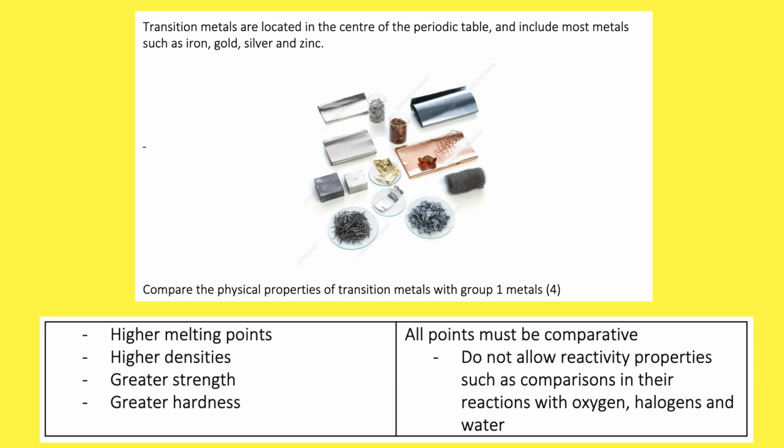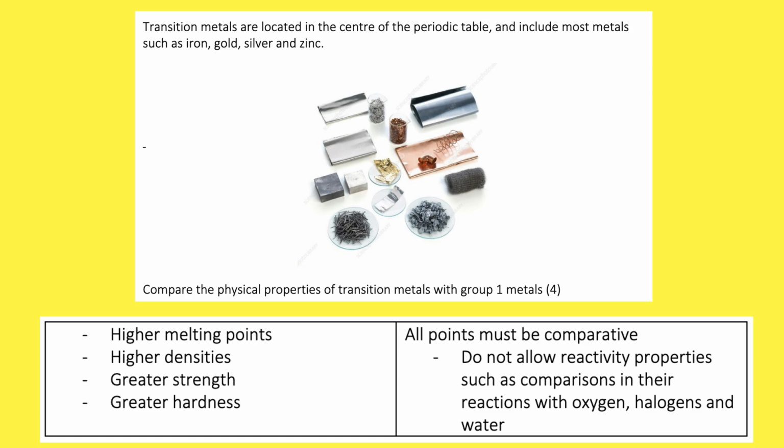So, transition metals have higher melting points. That means that they need to be heated up far higher in order for them to turn into a liquid. They have higher densities, so that generally means that they weigh a lot more, but you need to say density rather than weight because they're slightly different things. But generally, they have far higher densities.